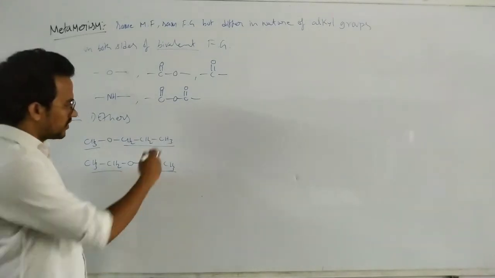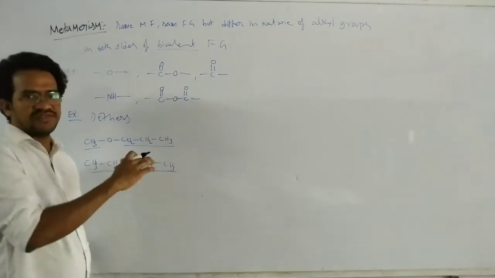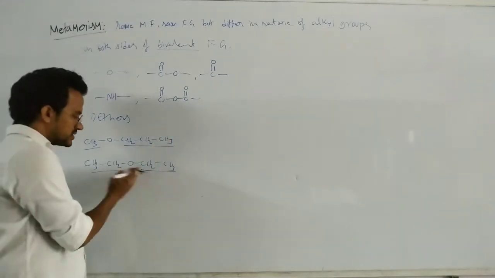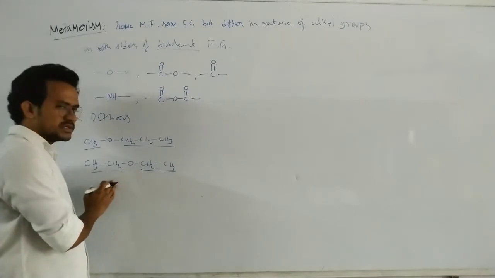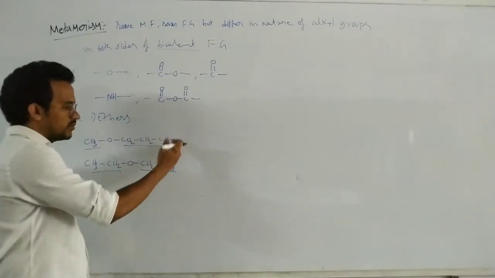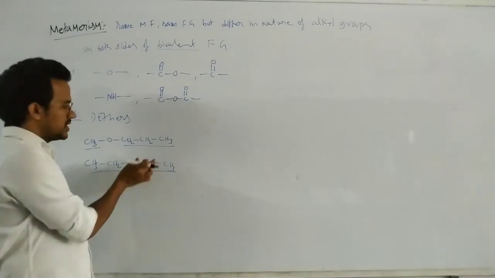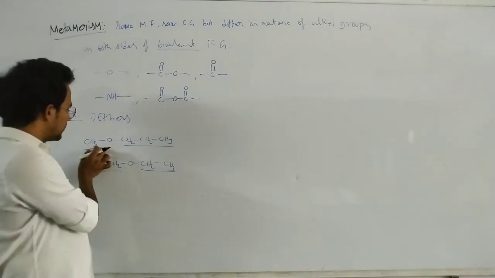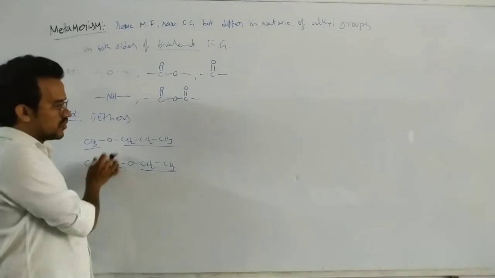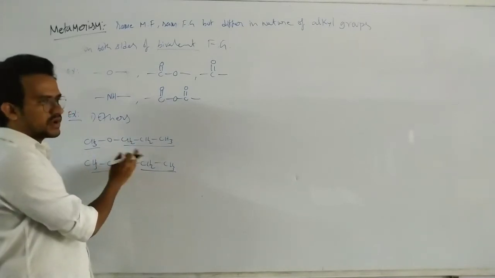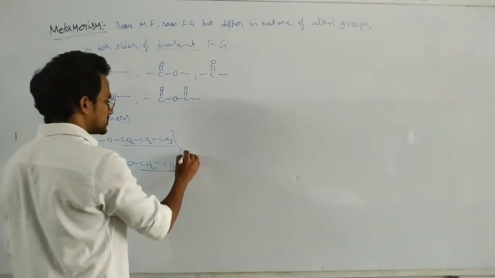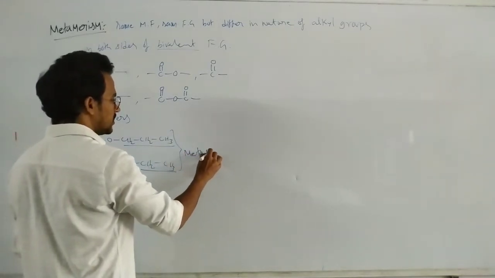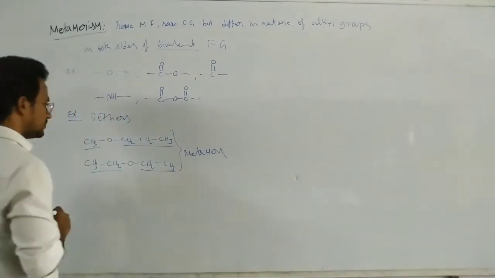The point is, from one isomer to the other isomer, different nature of alkyls. Here ethyl, ethyl, same alkyl groups, but from this compound to this compound, different alkyl groups. Here propyl, here ethyl, here methyl, here ethyl. So from one compound to the other compound, there is a difference in the nature of the alkyl groups. So these are the metamers.